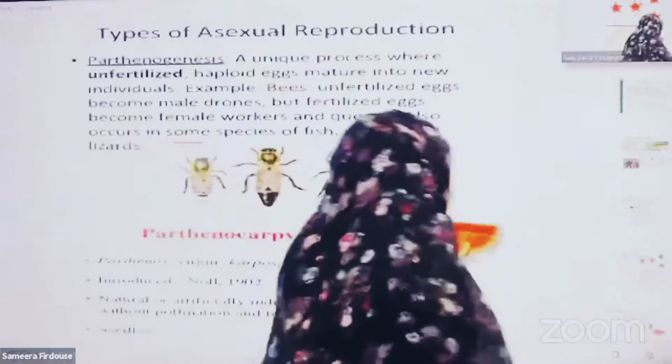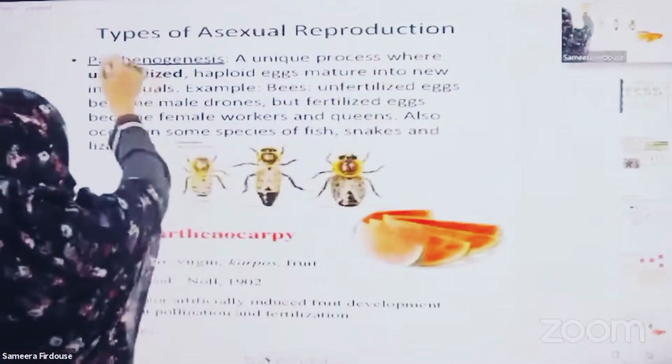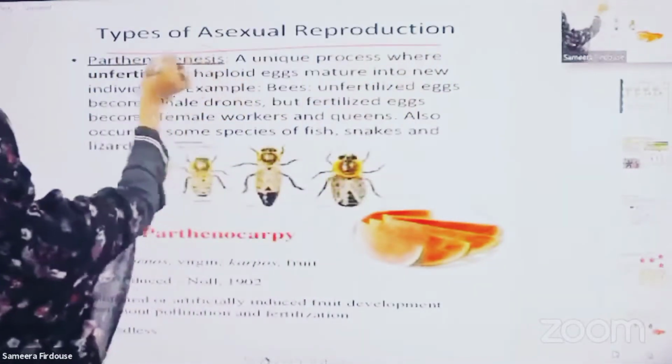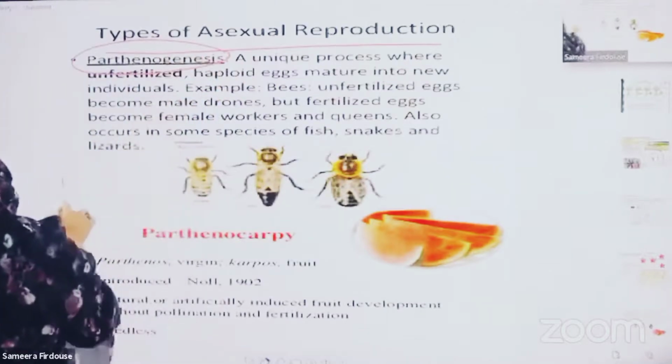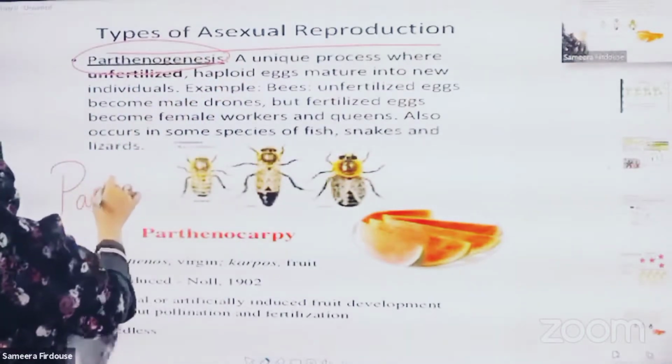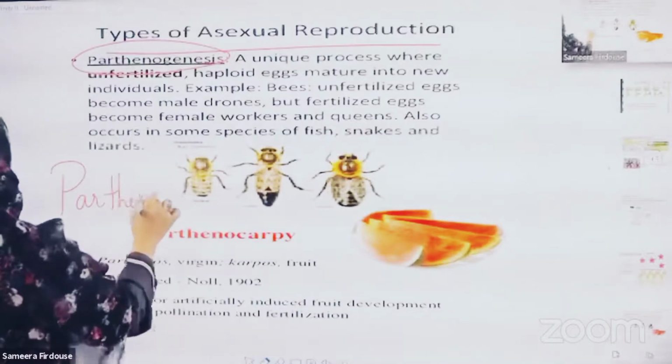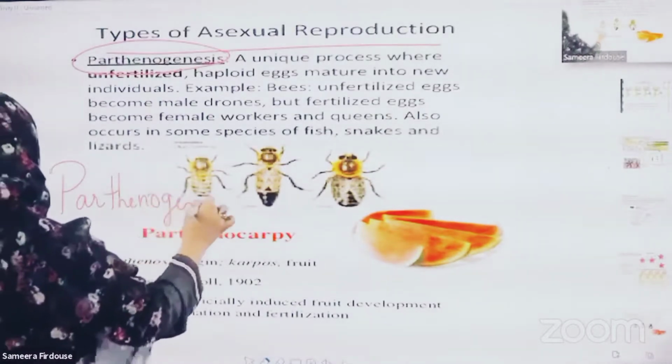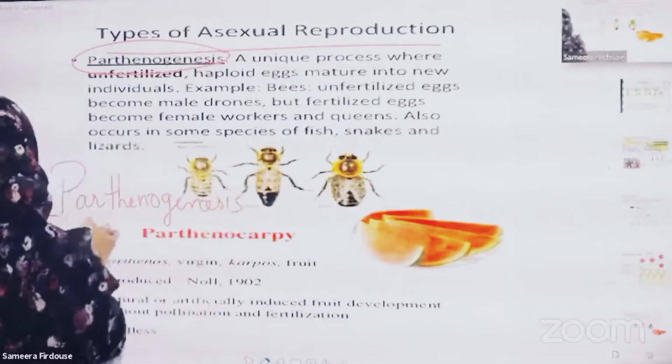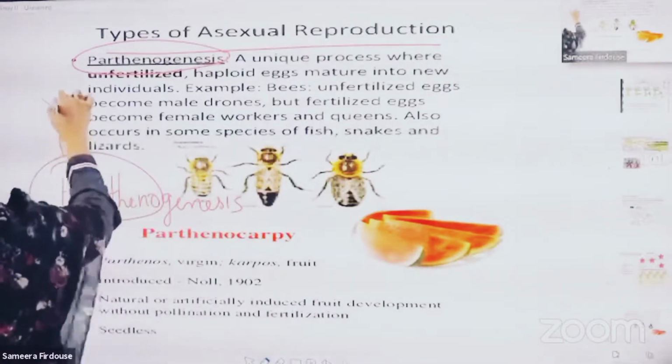Coming to the next type of asexual reproduction, parthenogenesis. What do you mean by partheno? Partheno means virgin.